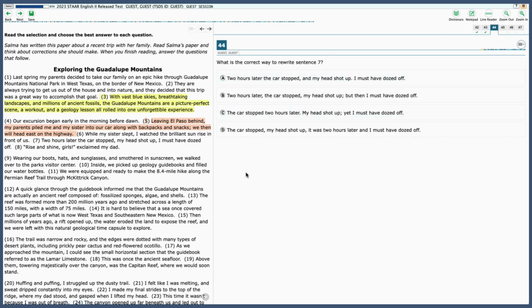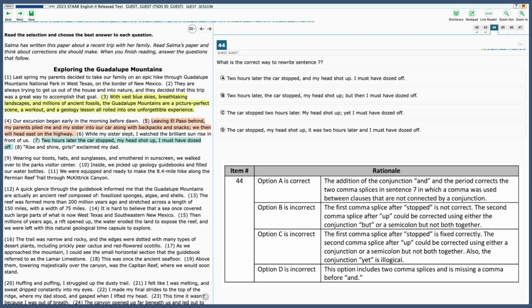All right, 44. What is the correct way to rewrite sentence 7? So let's look back at sentence 7. Two hours later, the car stopped. My head shot up. I must have dozed off. So let's look at A. Two hours later, the car stopped and my head shot up. I must have dozed off. Well, that sounds pretty good because we're connecting this together with the and, and then this is its own sentence. So let's check that, but keep going.